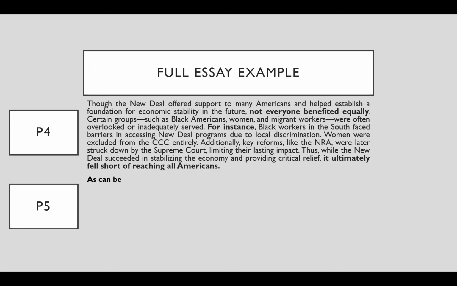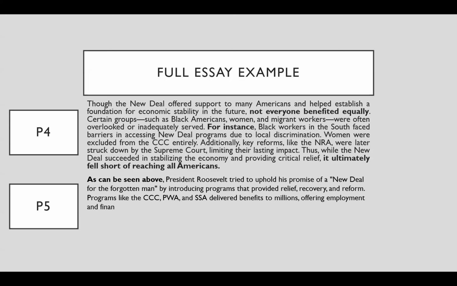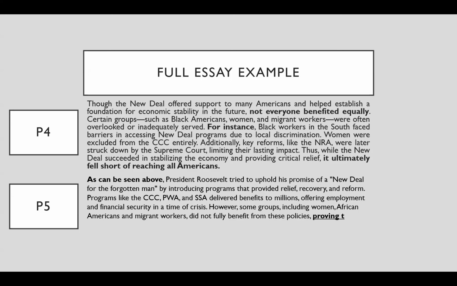Right? So now we're going to go here to our conclusion. We start with our concluding statement, which is, as can be seen above, President Roosevelt tried to uphold his promise of a New Deal for the forgotten man by introducing programs that provided relief, recovery, and reform. Programs like the CCC, PWA, and SSA delivered benefits to millions, offering employment and financial security in a time of crisis. However, some groups, including women, African Americans, and migrant workers, did not fully benefit from these policies, proving that the New Deal did not reach everyone.